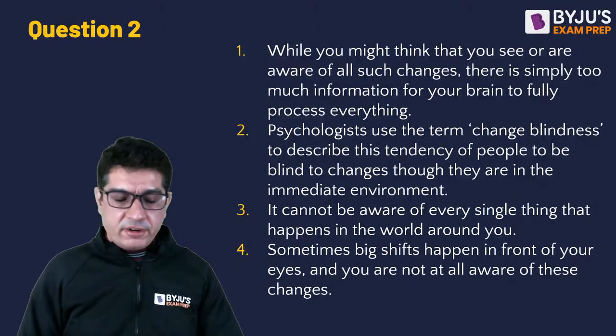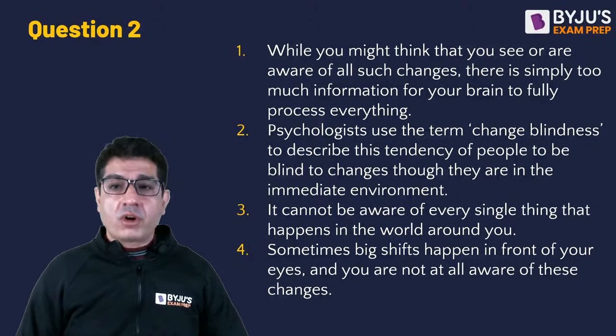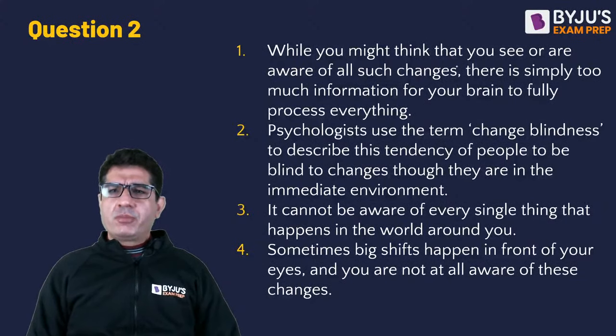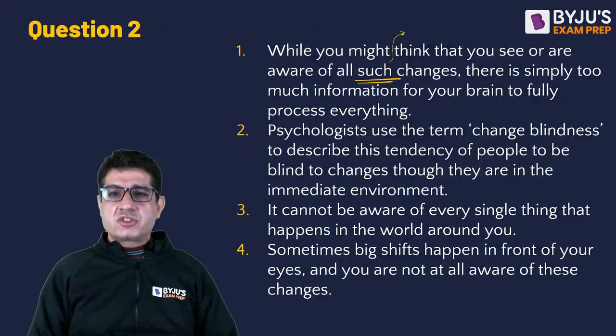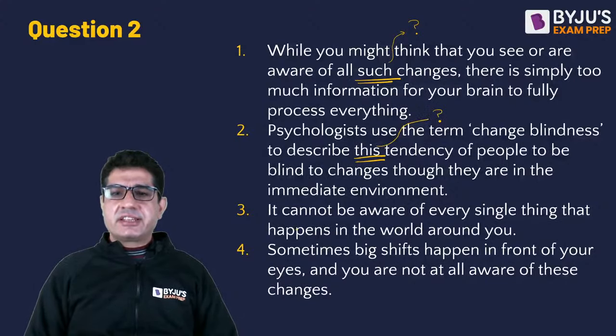Let me go ahead and focus on what all I saw. So while you might think that you see or are aware of all such changes, which changes? To describe this tendency, which tendency? It cannot be aware of every single thing that happens in the world around you.